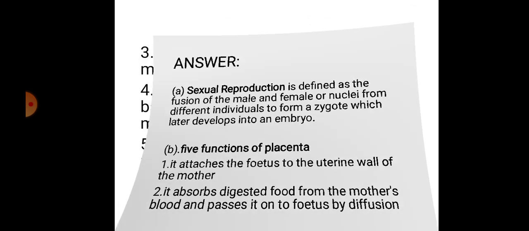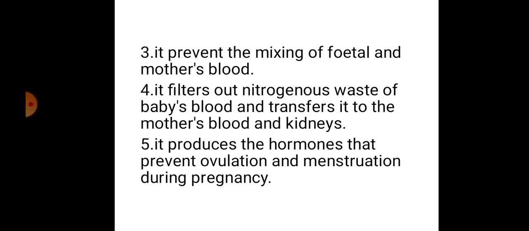Number three, it prevents the mixing of fetal and mother's blood. The blood of the fetus, like the blood of the embryo, and the blood of the mother. The placenta will make sure that it prevents the mixing up of the blood. So that is why at times a pregnant HIV/AIDS patient will give birth to a baby and the baby will be negative and the mother positive. So that is the work of the placenta. It doesn't allow the blood to mix up.